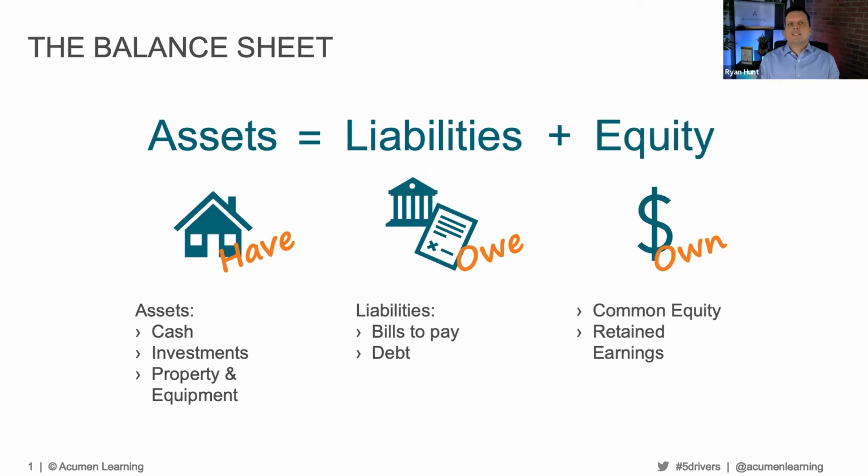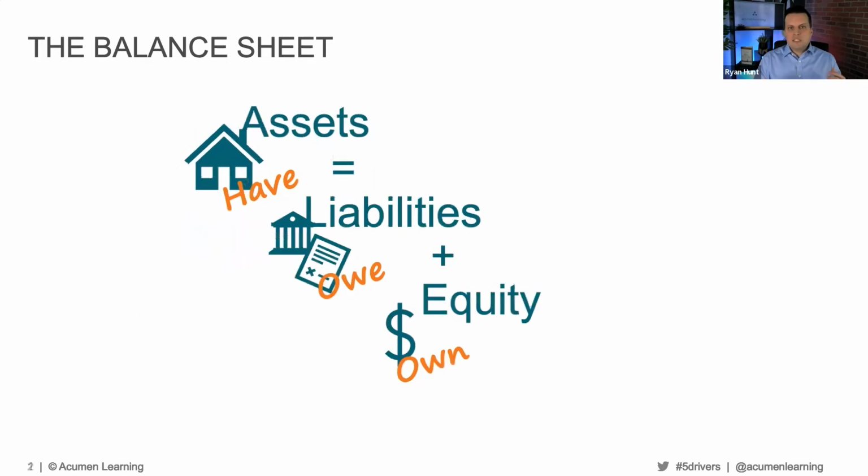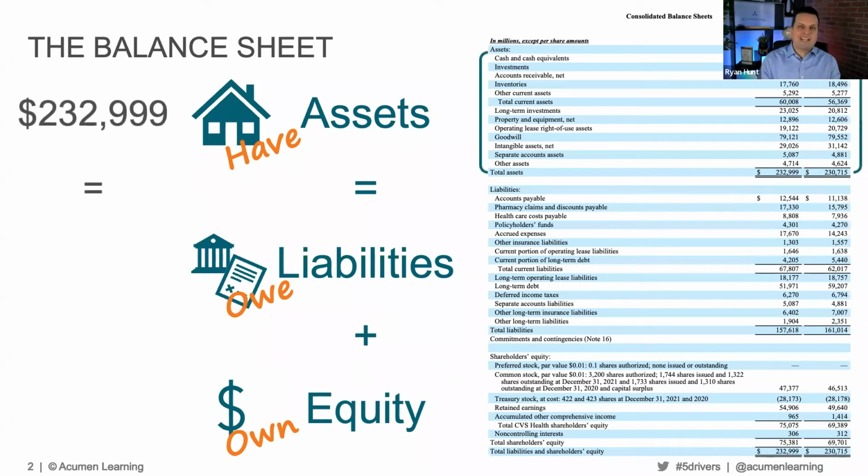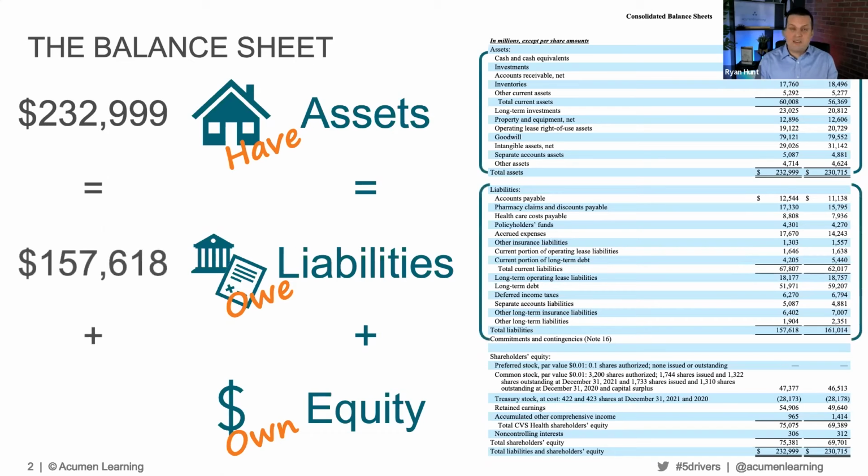Now, let's take a look at an example of a balance sheet. This is CVS Health's balance sheet. You'll see the same three parts. At the top, we have our assets, nearly $233 billion in assets. Now, they have financed a lot of those. In fact, they owe about $157 billion against those assets.